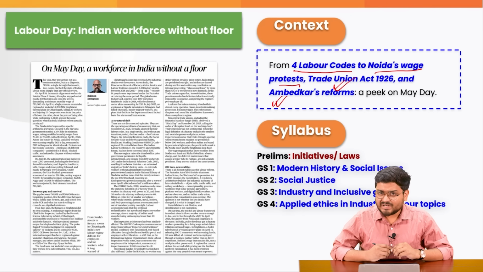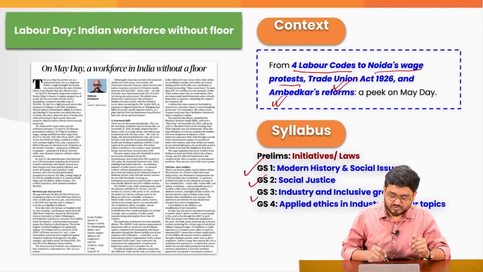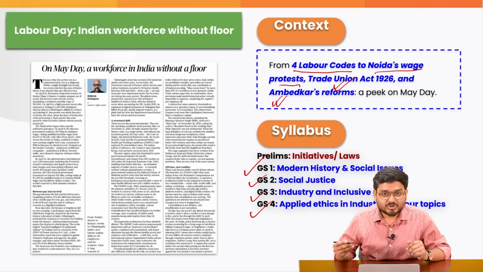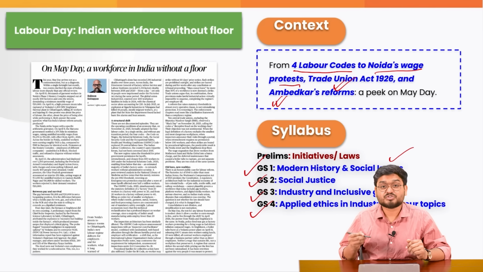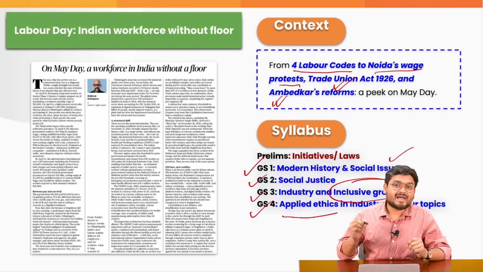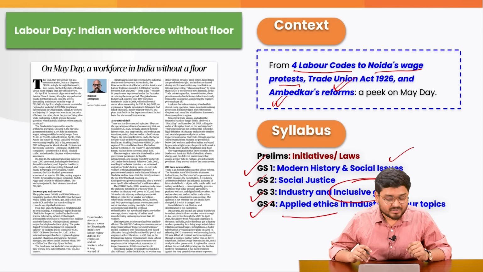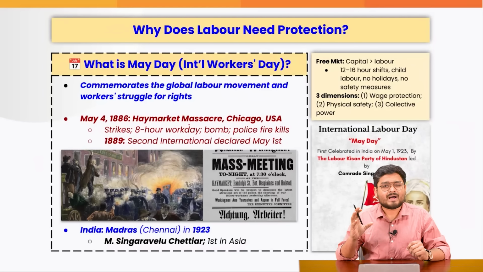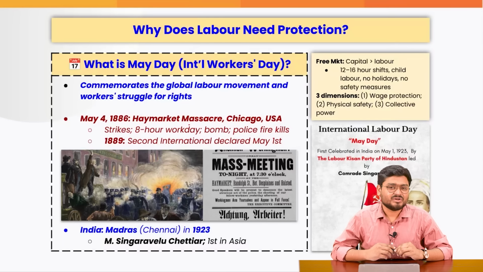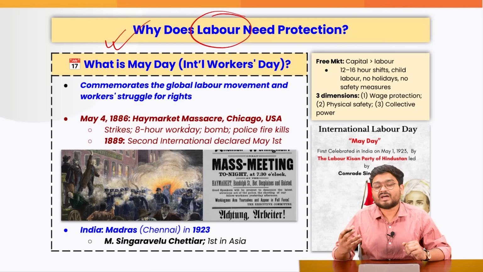All of these are related to the workforce of our country. From the perspective of the GS papers 1, 2, 3 and 4, we are going to touch upon the topics of modern history, social issues, social justice. We are also talking about inclusive growth and finally applied ethics in industry labor topics in your GS4 paper. So right now let us start from the absolute basics, understanding why the labor of the entire world needs protection in the first place.